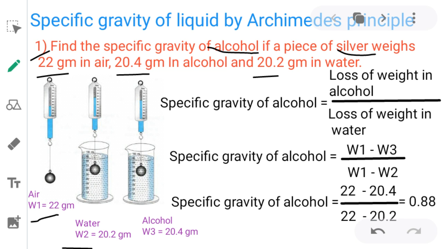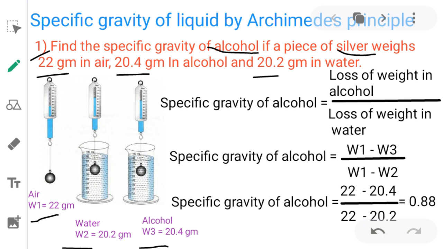When the same silver is weighed in alcohol, it gives a weight W3 of 20.4 grams. The same silver piece is weighed in three steps: air is W1, water is W2, and alcohol is W3.